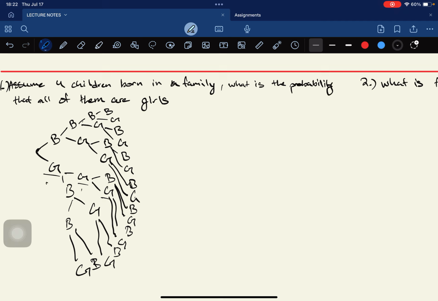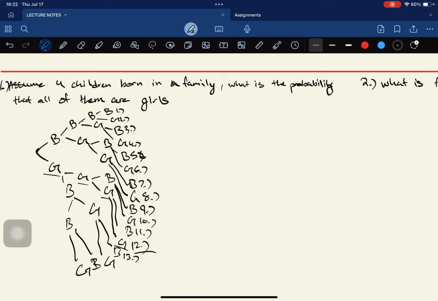So 1, 2, 3, and 4. These are four girls. And how many branches are there? This right here is a whole branch. So any four outcomes are one branch. If you want to count branches easily, you can just do 1, 2, 3, 4, 5, 6, 7, 8, 9, 10, 11, and this, the 12th branch, was all of them girls.